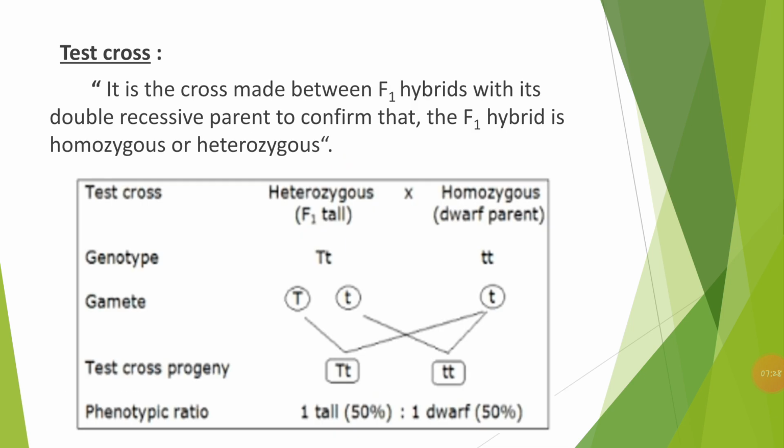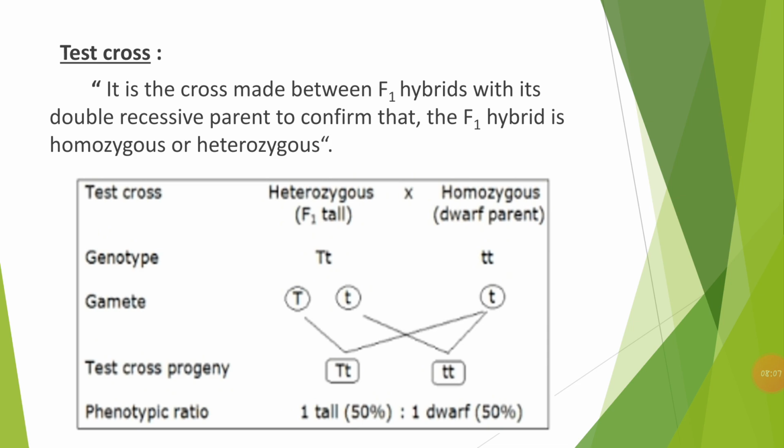After that, he also did one more cross, called a test cross. So, the test cross in monohybrids. Here, a cross is made between the F1 hybrid and its double recessive parent to confirm whether the F1 hybrid is homozygous or heterozygous. After getting the F1 hybrids, instead of selfing the F1 hybrid with another F1 hybrid, he crossed the F1 hybrid with the homozygous recessive parent. The significance of this cross is to know whether the plant is homozygous or heterozygous.